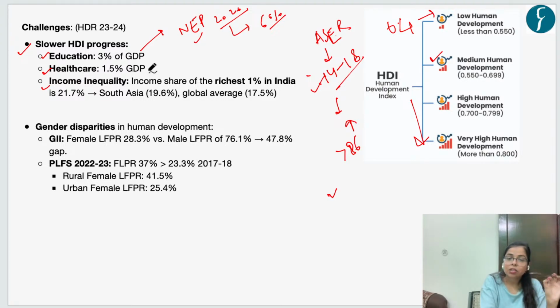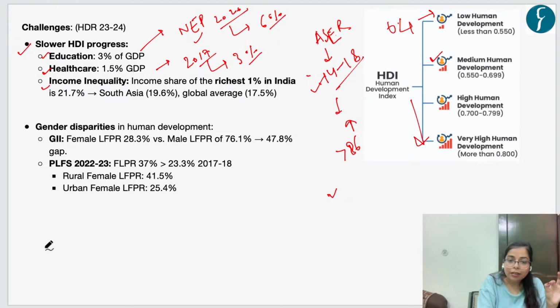So in the healthcare ecosystem also, presently the central government spends around 1.5% of its GDP in healthcare. However, the National Health Policy of 2017 said that we should spend at least 3% of our GDP in healthcare. Now, because of this, what is happening? Because of which there is a higher out-of-pocket expenditure for Indian citizens, right? And because of which more than 70% of the healthcare space is dominated by the private sector, and this is also leading to higher out-of-pocket expenditure for Indian citizens.